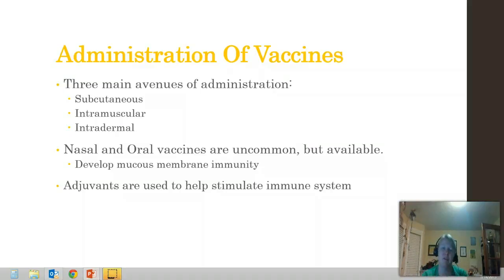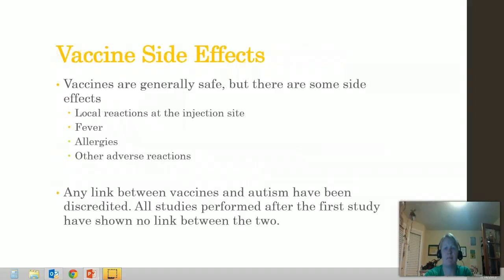One of the most common adjuvants is alum, but there's a bunch of different ones. If you've ever heard of people using thimerosal and stuff like that, those are stabilizers, but there's a variety of other things that go into vaccines besides just purified pathogen. So just be aware of that, but the adjuvant is what helps stimulate that immune system response.